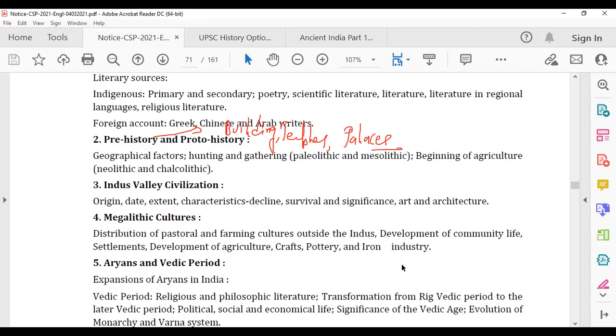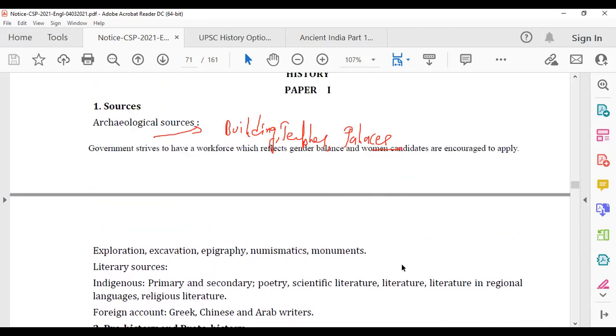But you hope you can understand, based on your syllabus and PYQs, you can have an idea which is very important, which is lesser important, where you have to focus more, where you have to focus less. You have to cover each and everything, but you do know which areas to give more importance. So sources, very, very important. If you're able to understand sources, you'll be able to understand ancient history in totality.